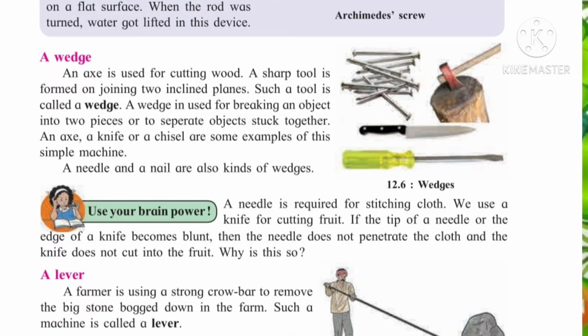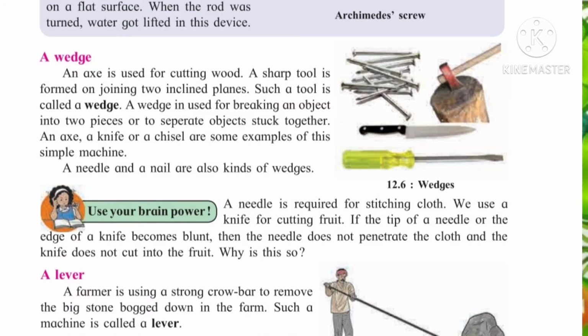Understood everyone? So the wedge is also a simple machine, and the inclined plane is also a simple machine. This is all about today's part. Today we have seen two simple machines, the inclined plane and the wedge, which have a simple structure to do the work easily. I think everyone has understood this.